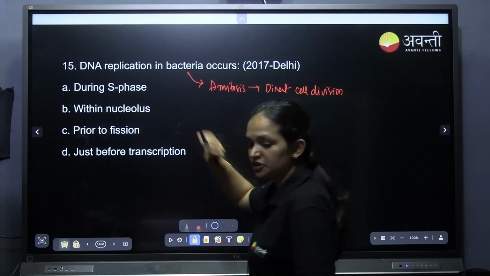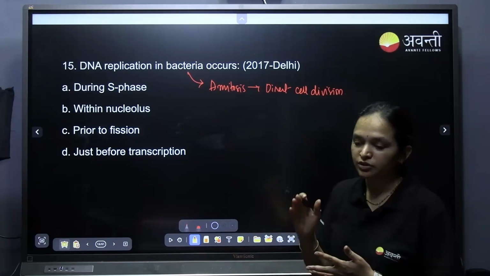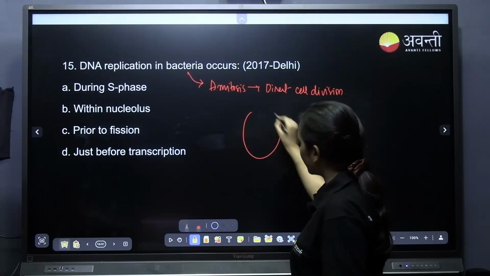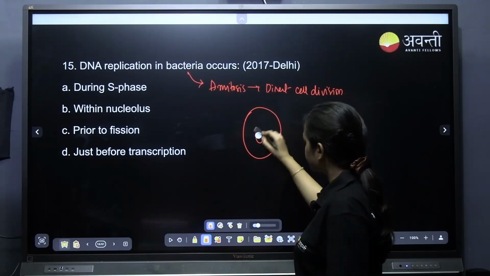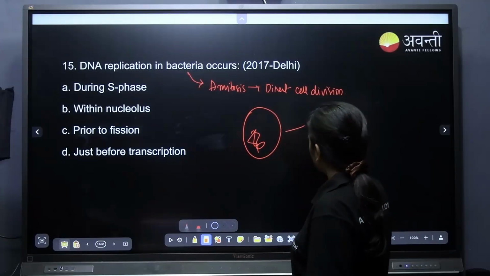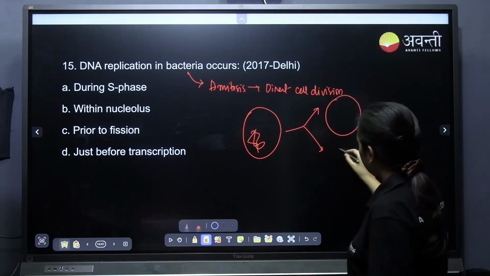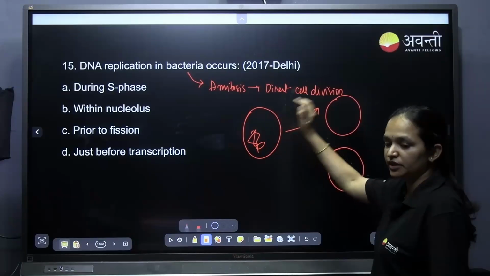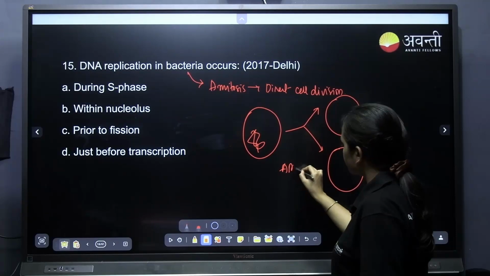So there is no such thing as S phase, no G1, G2, S phase. Directly from one cell, you know, binary fission, right? If this is a bacterial cell, it undergoes binary fission to make two cells. There is nothing like G1, G2, S phase, mitosis. This is called direct division or amitosis.